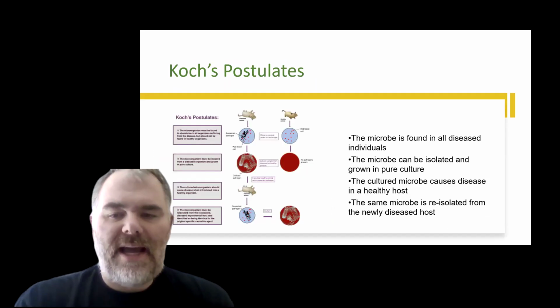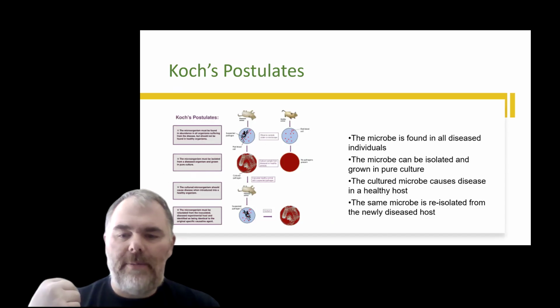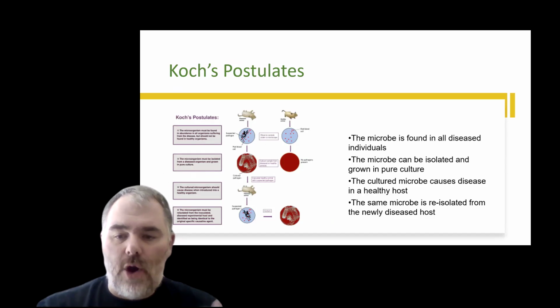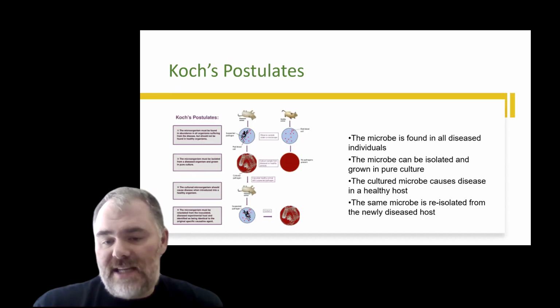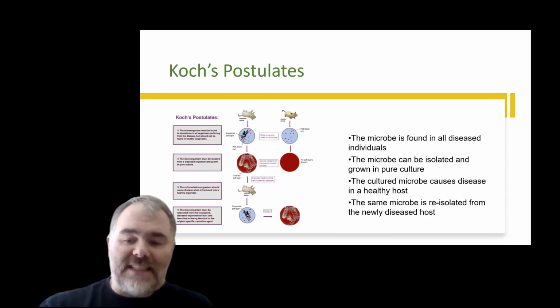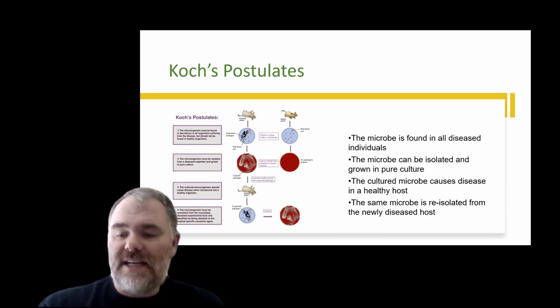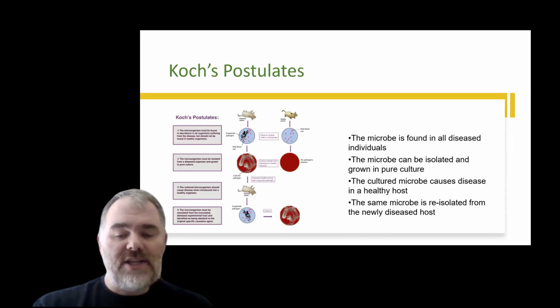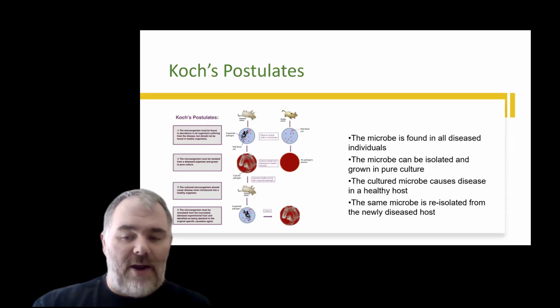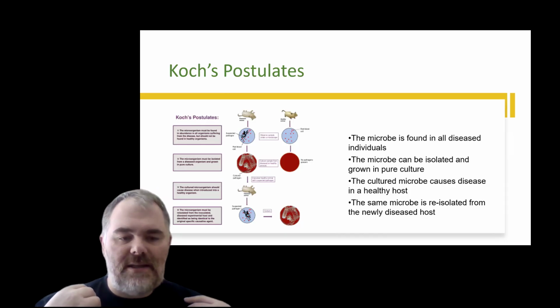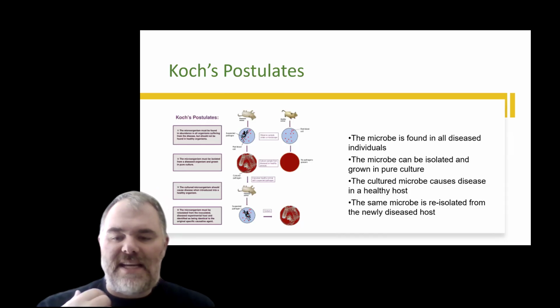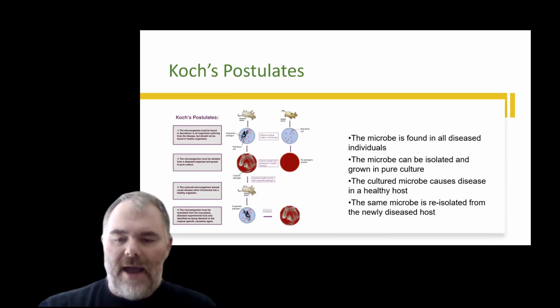Now, to make this idea rigorous, Koch developed a set of criteria, now known as Koch's postulates. In simple terms, they say the microbe must be found in diseased organisms, all diseased individuals. It must be able to be isolated and grown, and it must cause the disease in a healthy host. It also must be able to be re-isolated from that host once it's sick. This gave us a systematic way of identifying disease-causing organisms. And with that, germ theory was born.